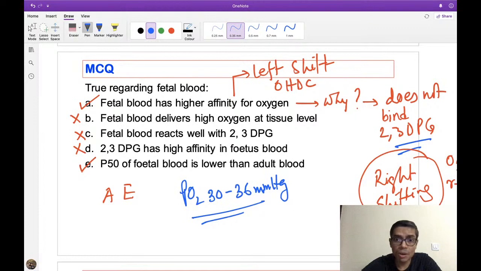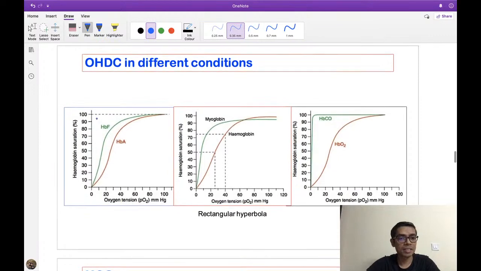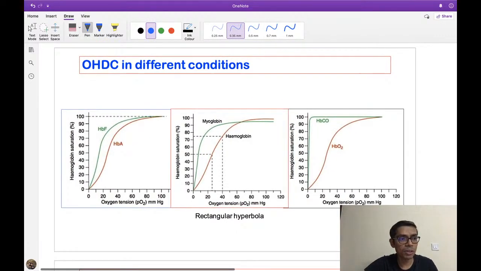But because of the left shift of the oxygen hemoglobin dissociation curve, what will happen? Although the partial pressure of oxygen is less, the hemoglobin will be saturated to a high level. Look at the curve here. This is very important. I have kept all these three curves for your information. This is the adult hemoglobin curve, and this is the fetal hemoglobin curve. If I drop a perpendicular from this 50% saturation, I can easily understand that the P50 of fetal hemoglobin is less and the P50 of adult hemoglobin is more.